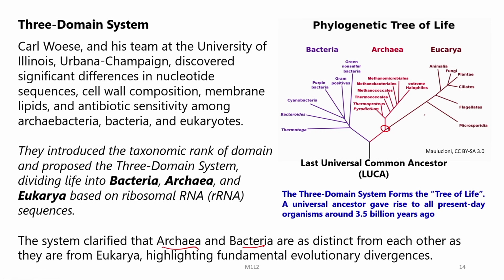Similarly, in eukarya we can see the emergence of microsporidia, then flagellates, animal, then fungi and plantae in the course of evolution. So, if you go into the bacterial domain, there also we can see various kinds of bacteria getting evolved over due course of time. We will be discussing some of these in the next few slides.